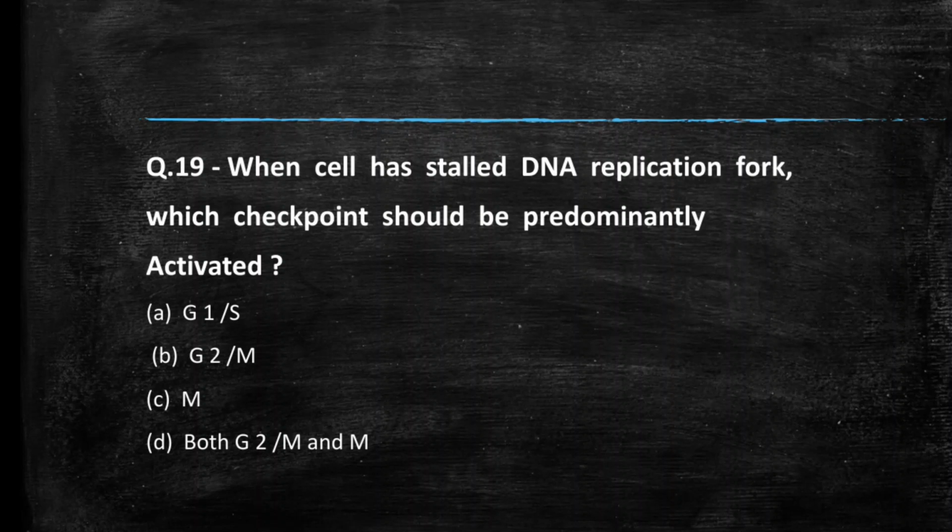Next question we have, when a cell has stalled DNA replication fork, which checkpoint should be predominantly activated? G1S, G2M, M, both G2M and M. Students, comment your answer.